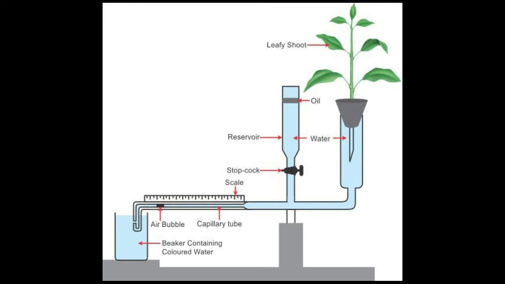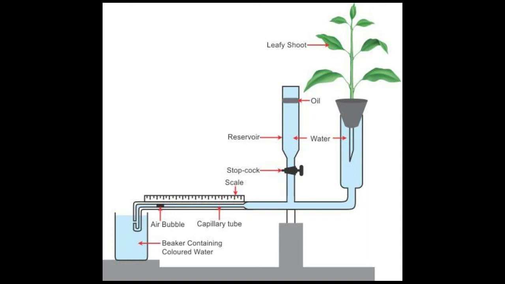In a Ganong's photometer, here you can see the device. A twig of some suitable plant, for example you can take a Coleus plant, is cut with a sharp knife and fixed in an apparatus called a photometer, which is shown in figure 5.5 on page 57. The entire apparatus is filled with water so that no air spaces are present.